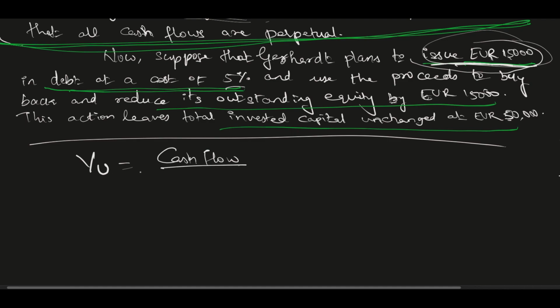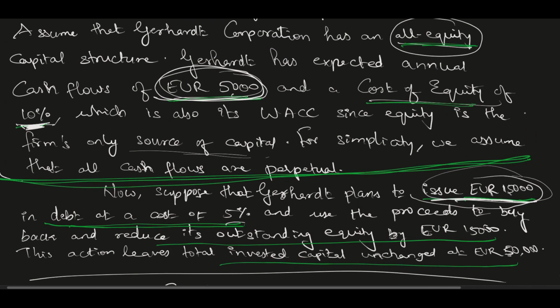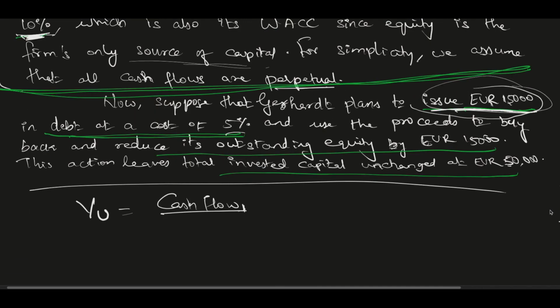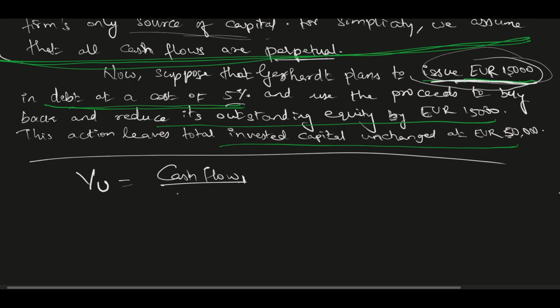So the value of an unlevered firm is equal to cash flow at time 1, because here every year it is 5,000, so it will be 5,000 only, because it says perpetual. So cash flow at time 1 divided by cost of equity. This is the formula. So based on this, I can say 5,000 divided by 10%, because 10% was the cost of equity. So the value of the unlevered firm comes to 50,000.